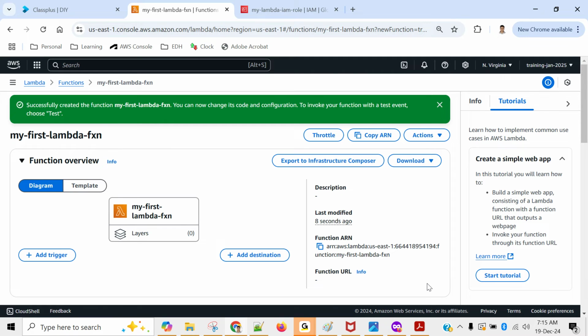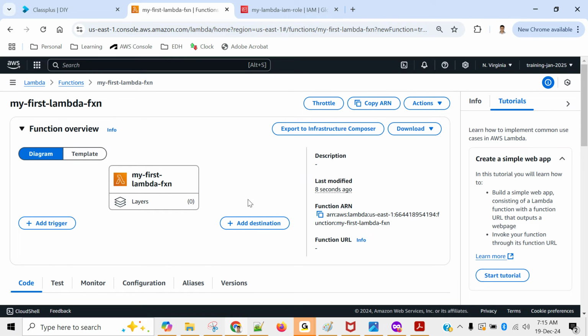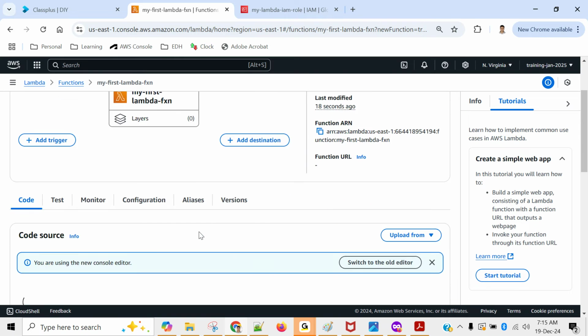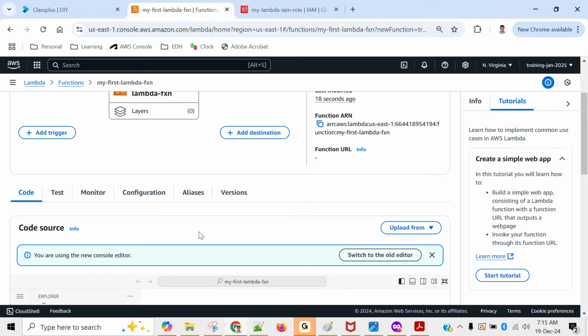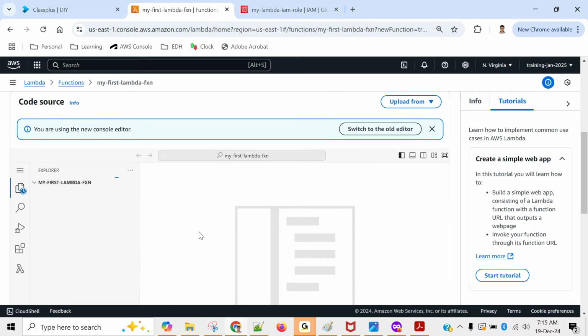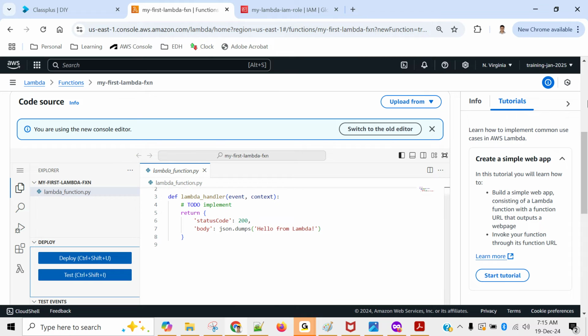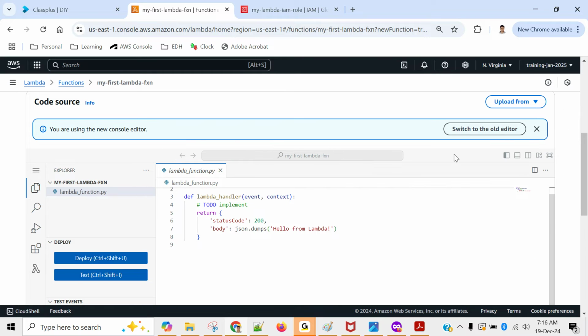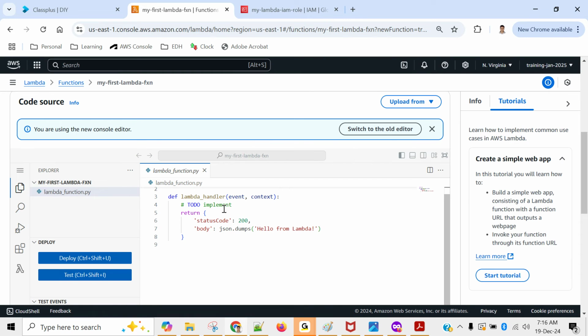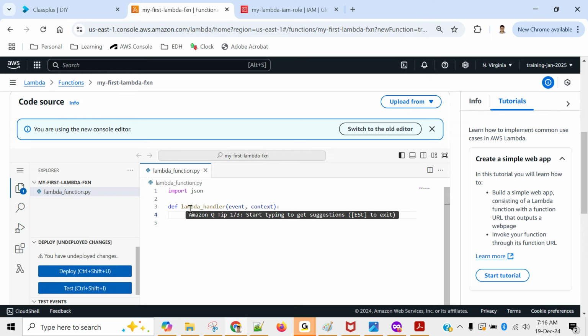Okay, so the function has been successfully created, and I will show you the code. We did not provide any code, but it will still find three or four lines by default. You see this. So this is the default code. If you want, I can remove it completely, and I can make it even more simple. First line you have to keep this. Def means defining a function. This lambda_handler, event and context, this is the important mandatory line.